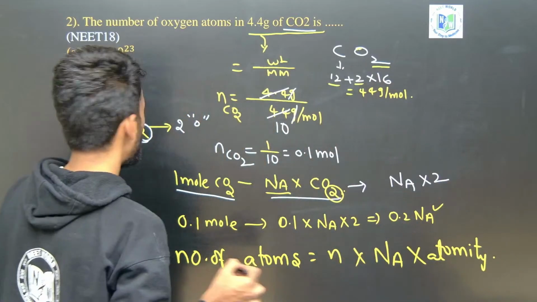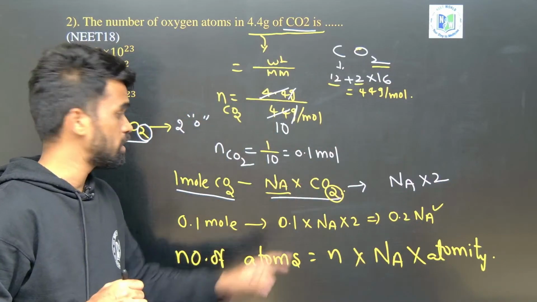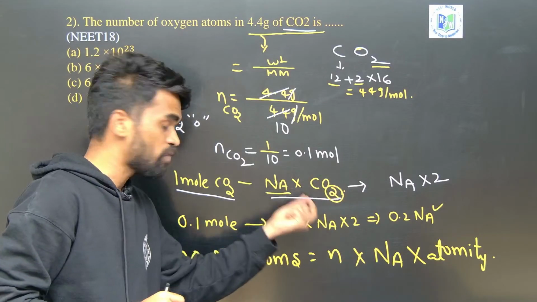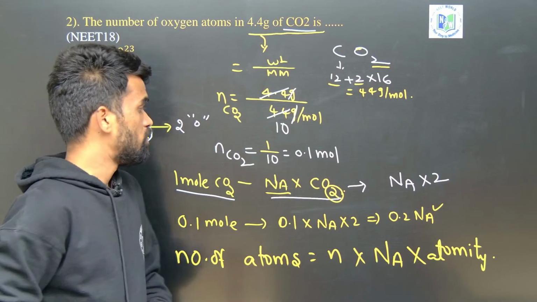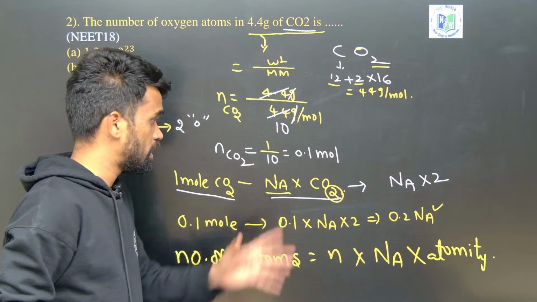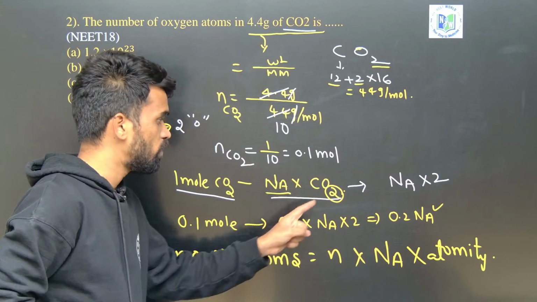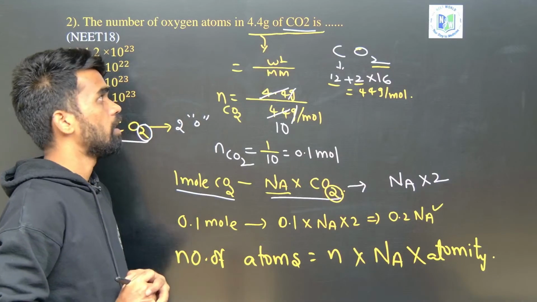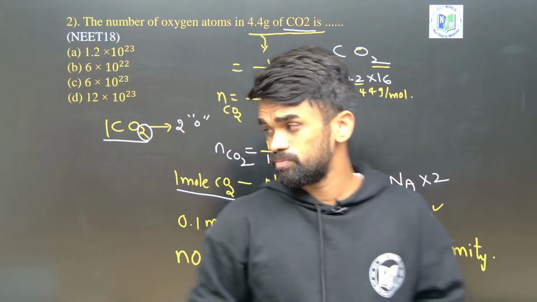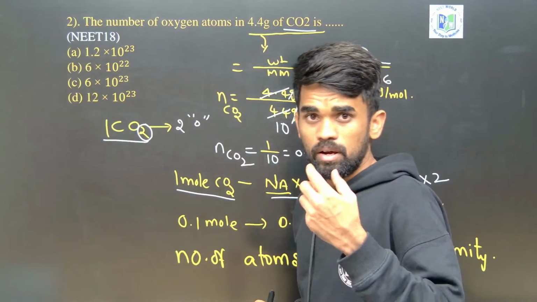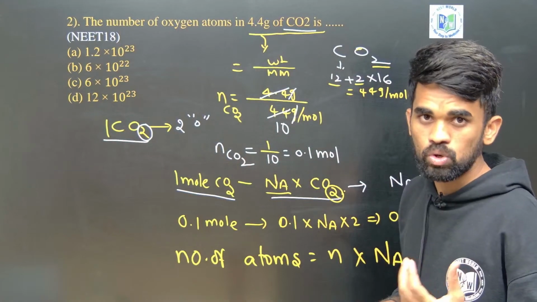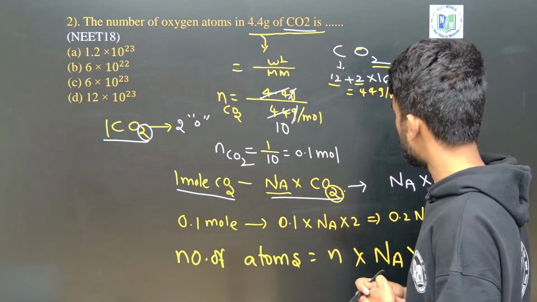It means what is the atomicity of carbon in this CO2? It means it is 1. Only 1 carbon atom is there in this one formula unit. So it is 1. What is the atomicity of oxygen in CO2? It is 2. Why it is 2? 2 atoms are there in one formula unit. So it is 2. Now tell me, what is the atomicity of hydrogen in glucose or in sucrose? Like that they will ask you.